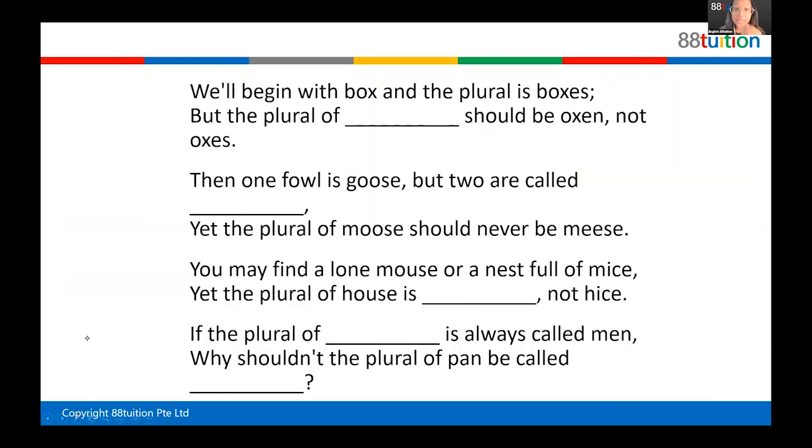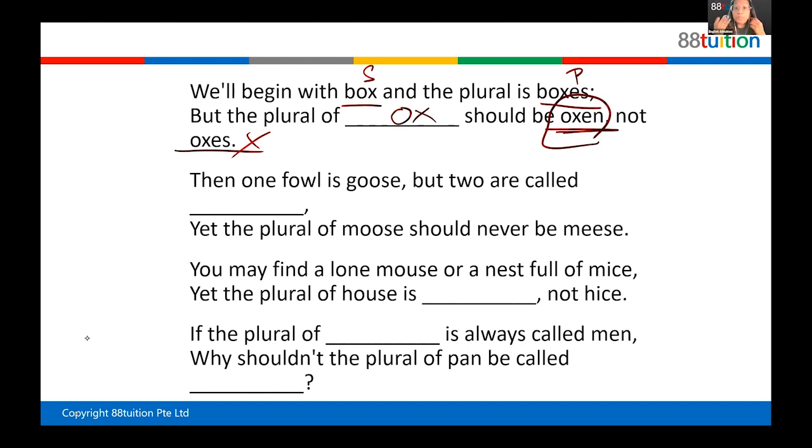Okay, so here we're talking about plural and singular. Plural means many, singular means 1. So when it's singular, it's a box. When it's plural, it's boxes, ES, right? However, there is also oxen. What is the singular of oxen? What is one of this called? Yes, very good. So 1 is called an ox, but the plural of ox, when there are many, you do not say oxes. This is wrong, okay? You say oxen. That's the plural of ox. So it's very confusing, right? How come box is 1, boxes is plural, but ox is 1, oxes is not plural?